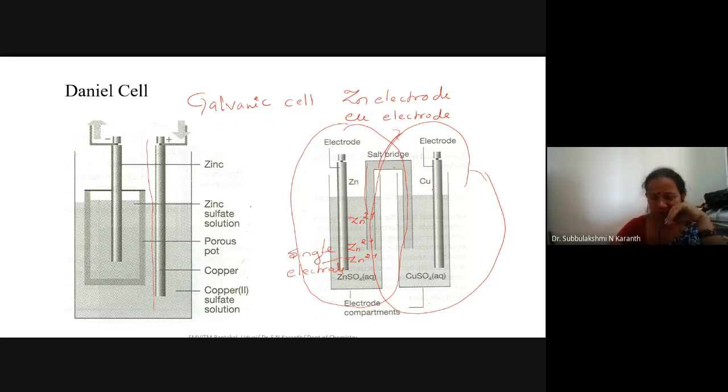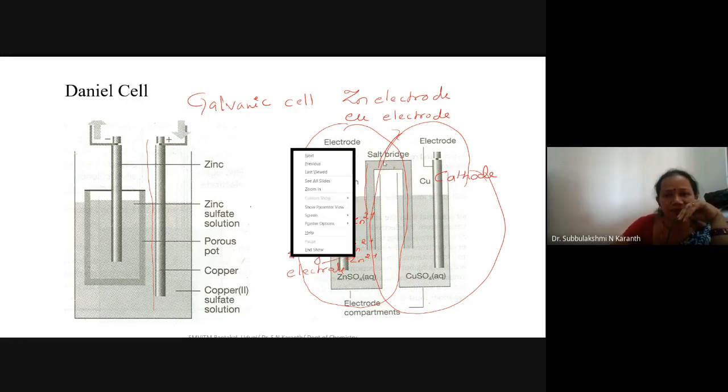One electrode acts as anode, the other acts as cathode. Here the zinc electrode acts as anode and copper acts as cathode. But if you observe the charge carried by the zinc electrode,